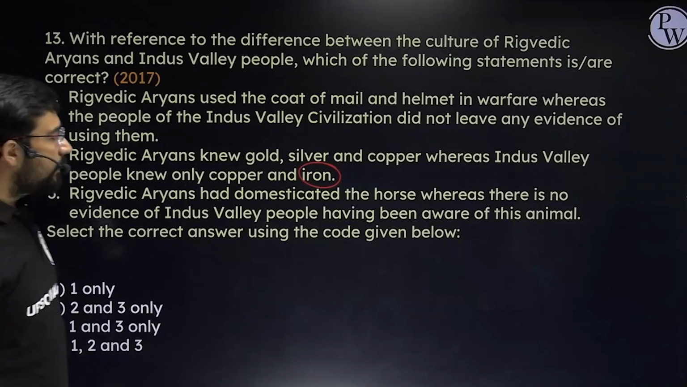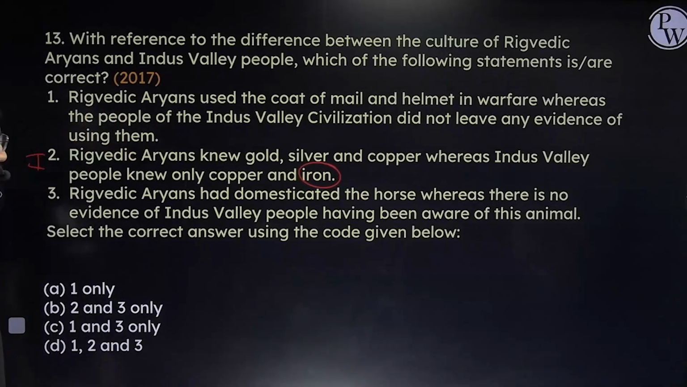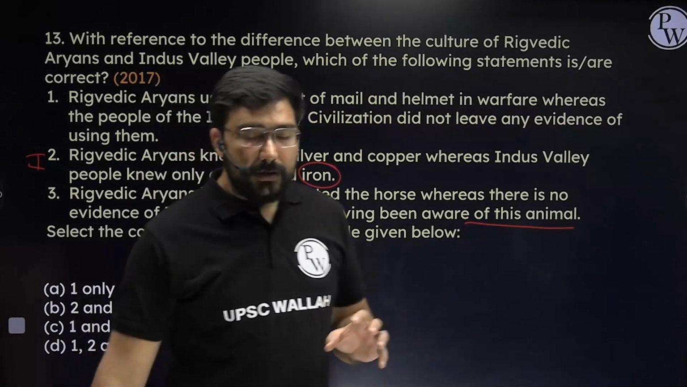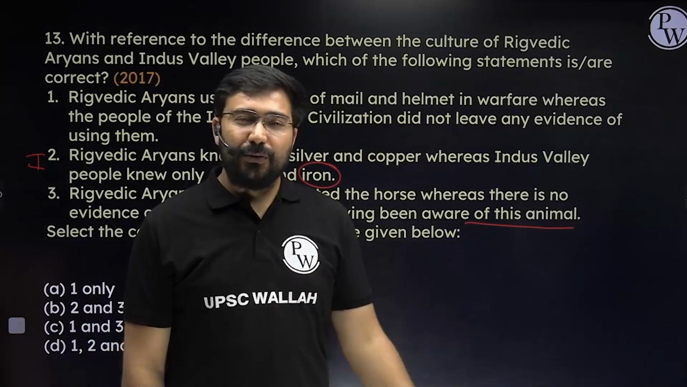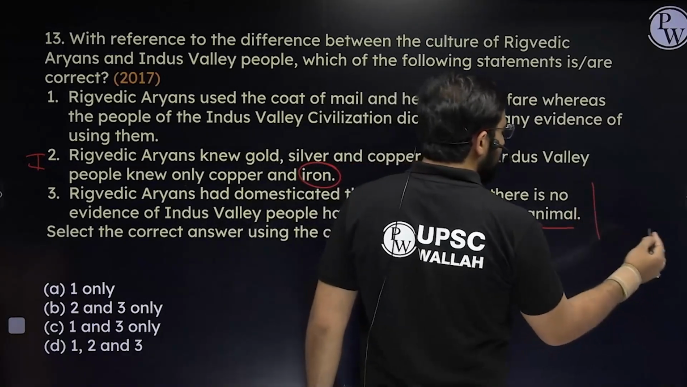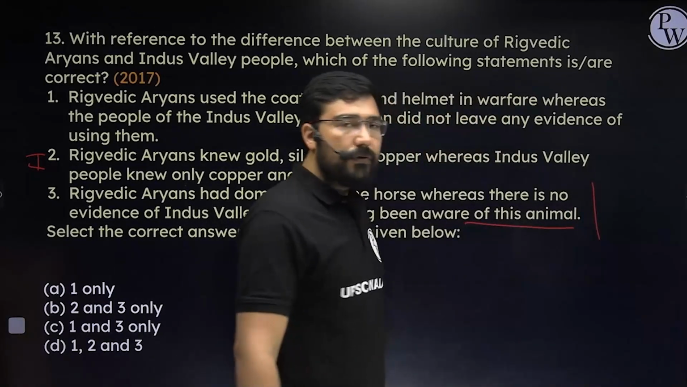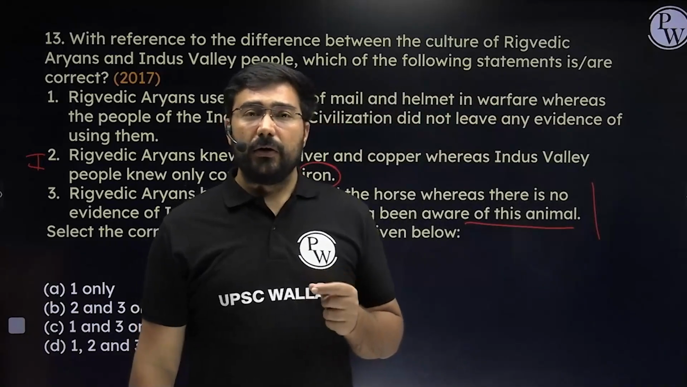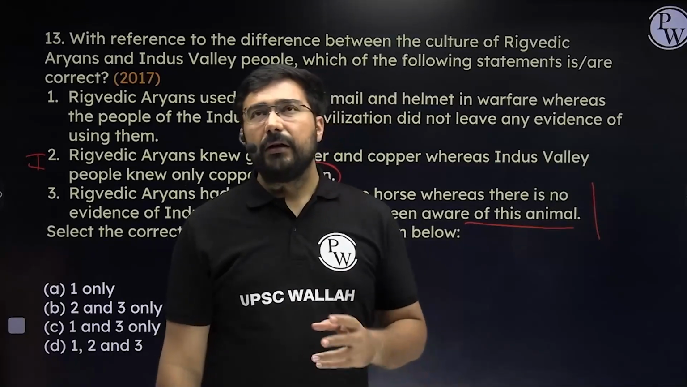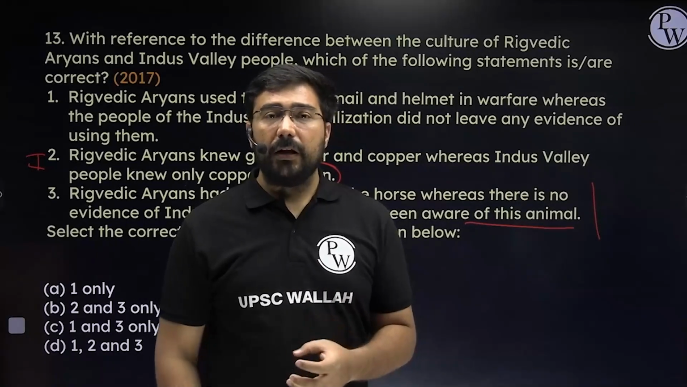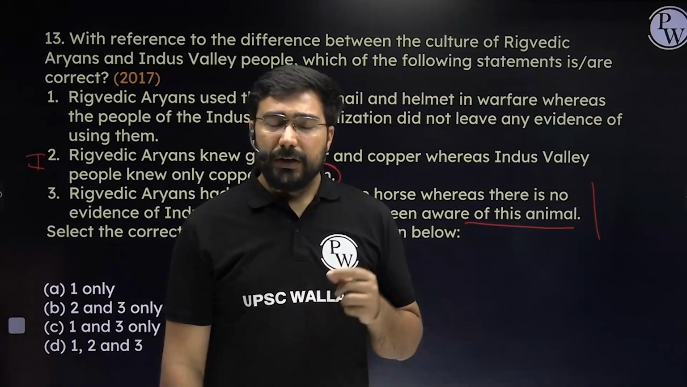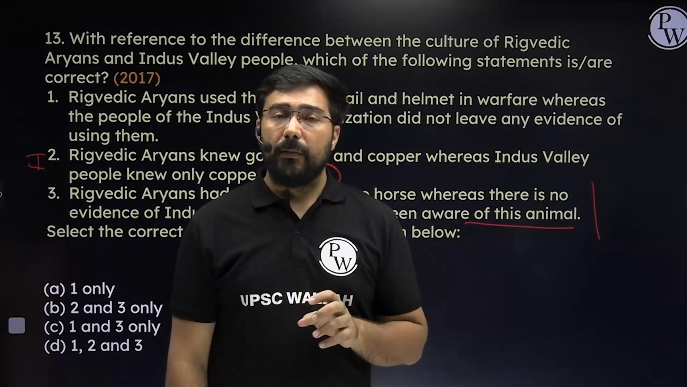Third, Rigvedic Aryans had domesticated the horse, which is correct, whereas there is no evidence of Indus Valley people having been aware of this animal. Now, this became a very controversial statement when the paper was conducted in 2017. In fact, I also gave this exam. There is one place known as Surkotada. All of you probably know about this Surkotada. From there, we find horse remains. So many people thought that it means they were aware. But if we think logically, awareness means there should have been a large number of such remains of horses, but we find only from one place. So it means in general people of Harappa were not aware about horses.